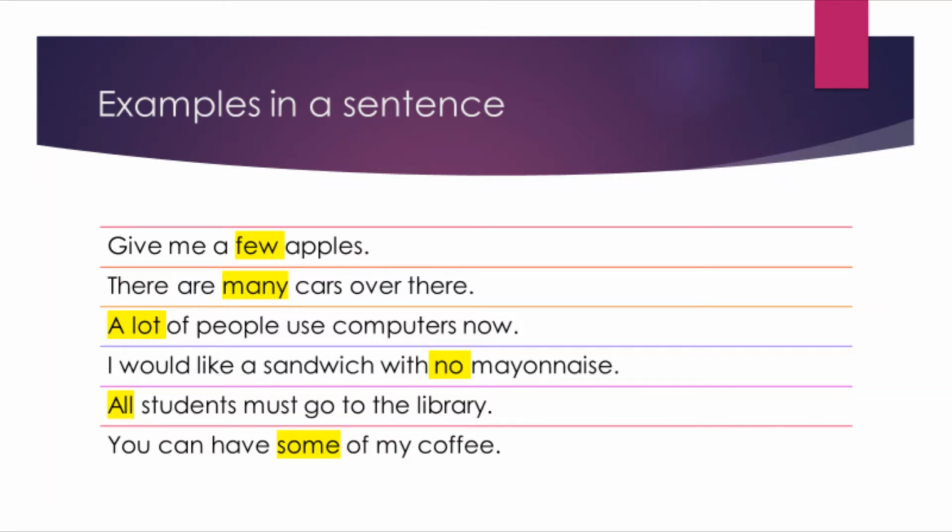Give me a few apples, meaning I don't want all the apples, I don't want none of the apples, but I want some of the apples, a couple of the apples. There are many cars over there, meaning there are more than 3, 4, even 5.